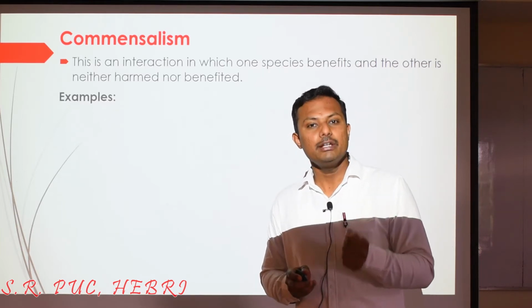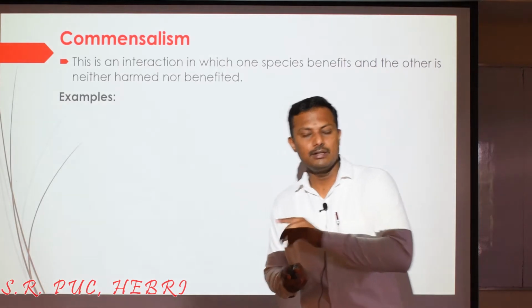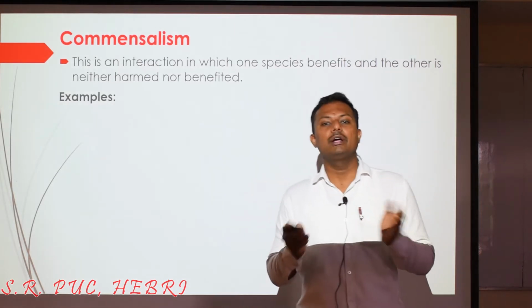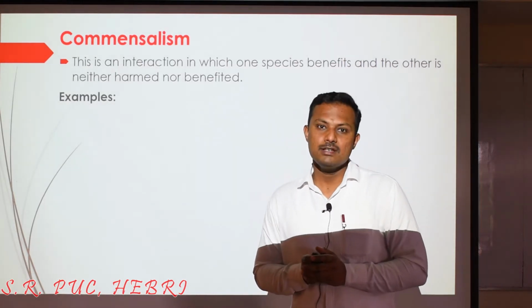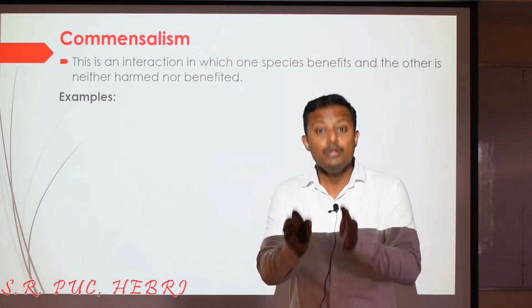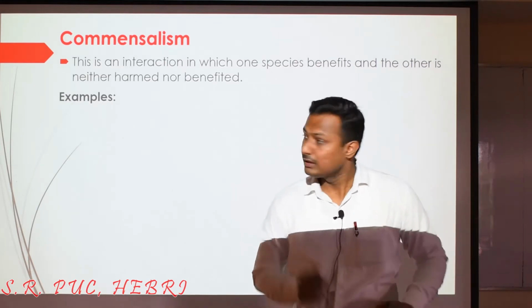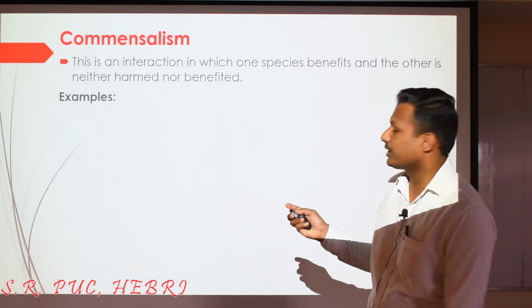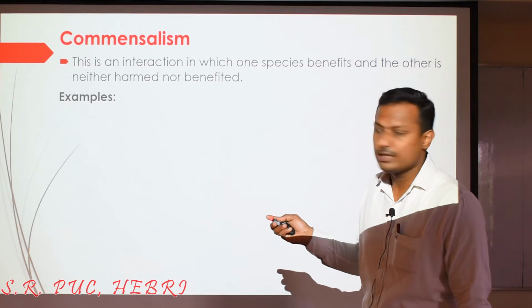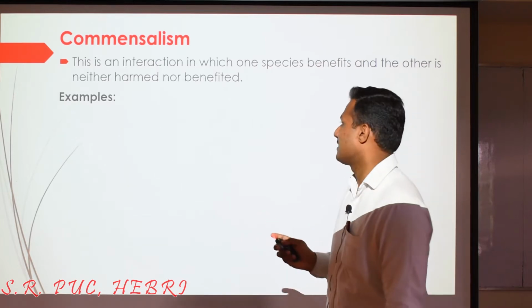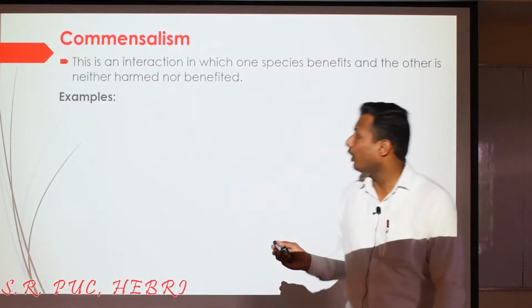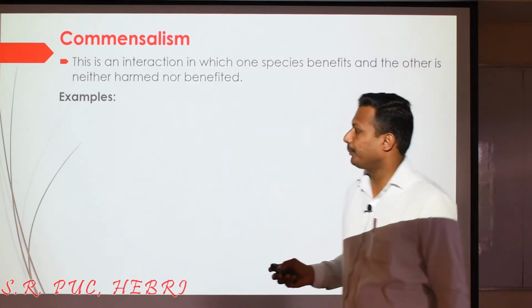One of the two will be benefited and the other one will be neither benefited nor harmed. That means one will remain neutral, and only the other will get benefited. That kind of interaction is called what? Commensalism, right?